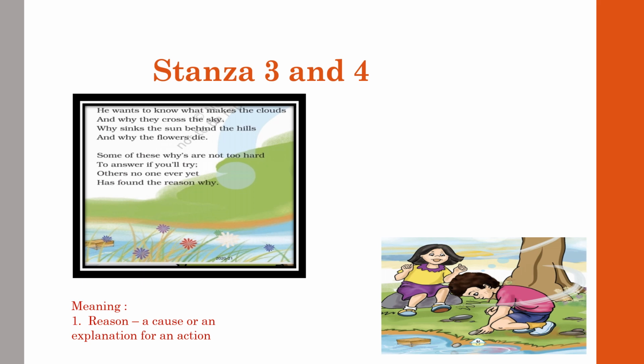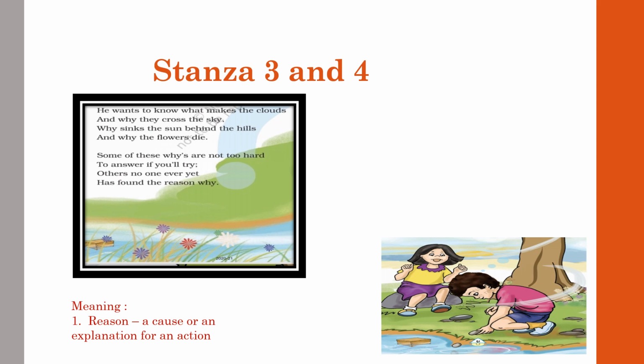He also wants to know why the sun disappears at sunset, disappears behind the hills. Disappear means it is hiding behind the hills. In the evening, at the time of sunset, the sun goes. Sun is setting, no? Sunset. So why does the sun disappear behind the hills?